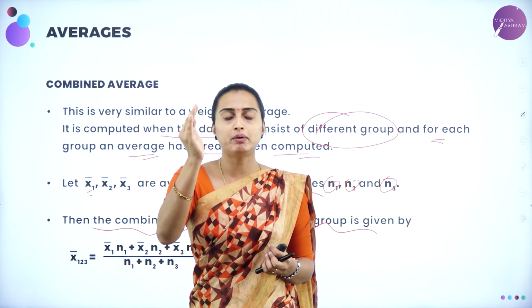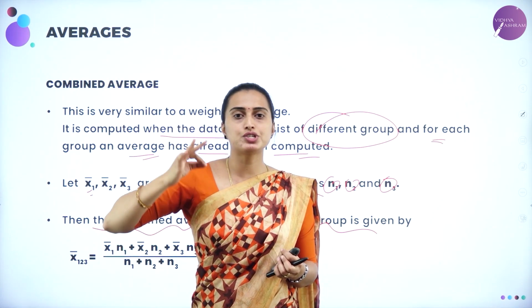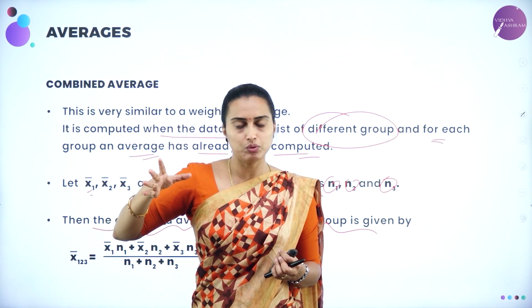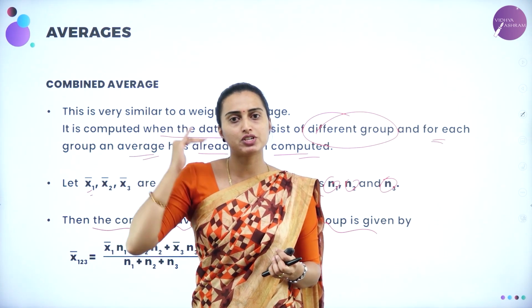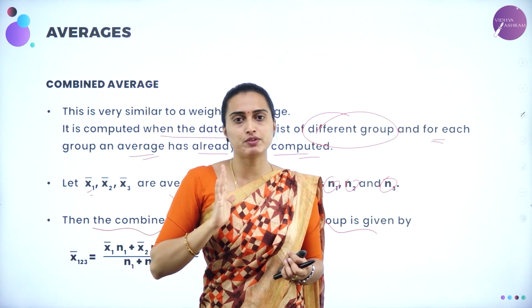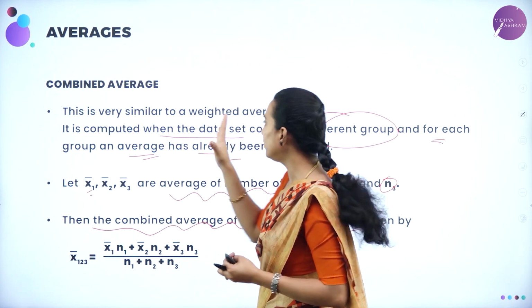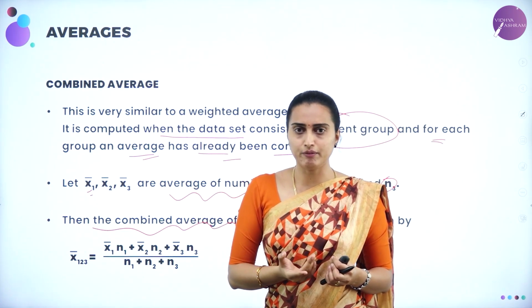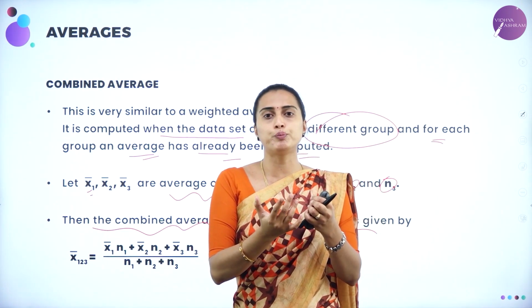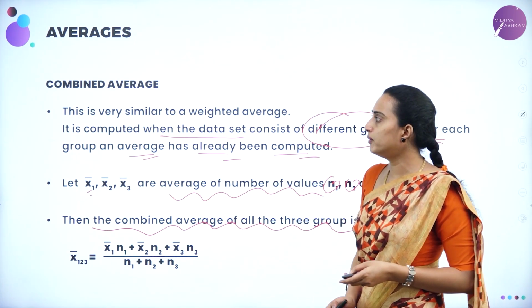But you have to remember the simple average definition. What is that? The average is the sum of all the observations divided by the number of observations. That you have to keep in mind. Based on that only we are moving on to the weighted average, the combined average, that means combining a set of groups of averages. So we'll be moving on to problems of this type.